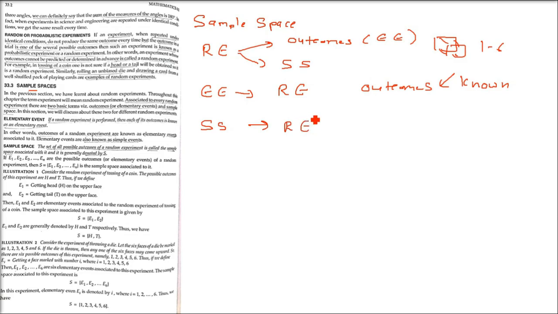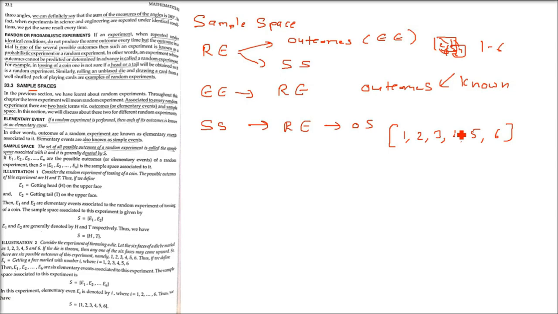Then what is a sample space? When we do a random experiment, the set of all possible outcomes of a random experiment is called the sample space associated with it, and it is generally denoted by capital S. When we threw the die, we got 1 till 6. These are elementary events. Now let us arrange them in the form of a set. There will be curly brackets, not square brackets. So 1, 2, 3, 4, 5, 6, we have made a set. Now this set is a sample space. Please understand, you have to go to set theory to understand this.